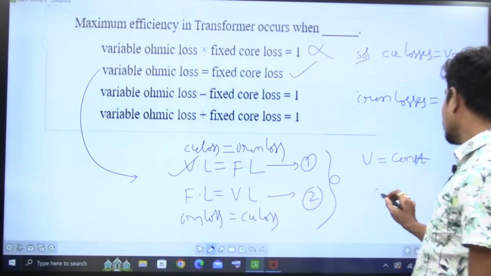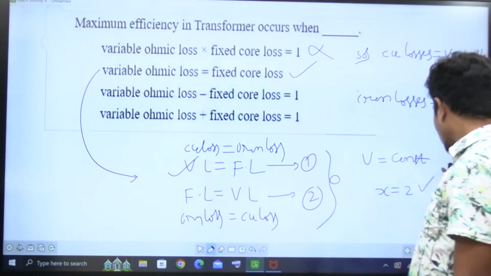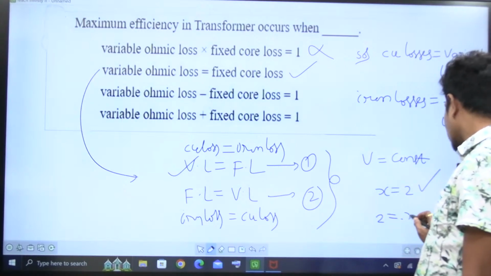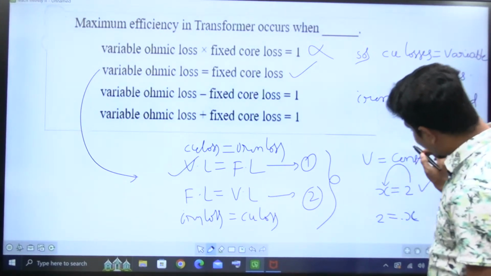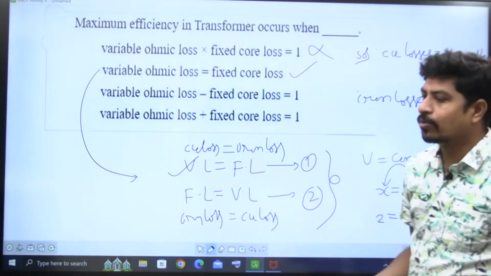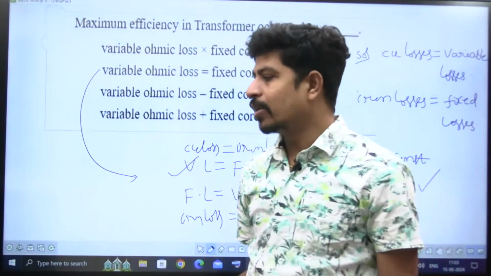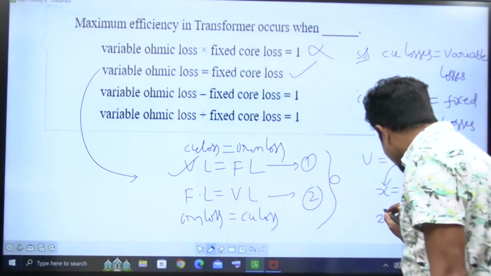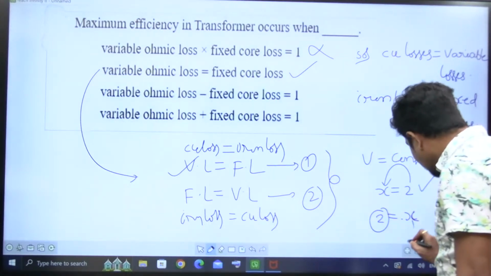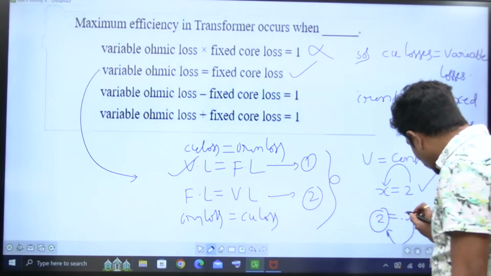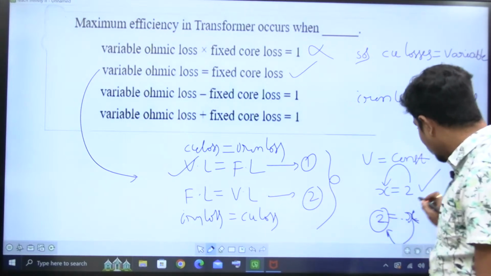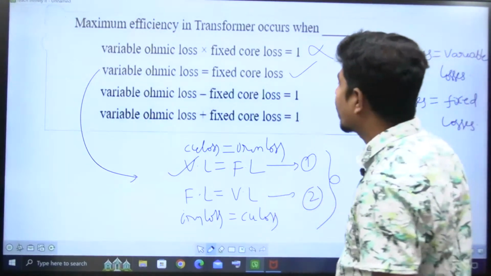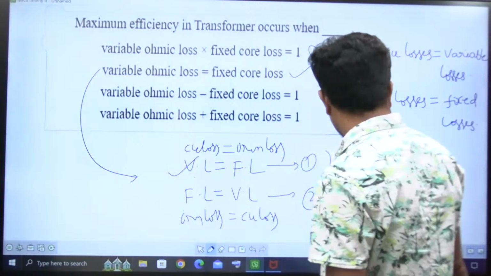Just like x is equal to 2 is correct, but you can never write 2 is equal to x. x is equal to 2 means I am assigning 2 to x. x is a variable which can take any value. But 2 is already a fixed value. You can't assign a variable value of x to 2 because its value is already fixed. You can't change it. This is correct, this is wrong. So that's why variable loss is equal to fixed loss is correct.